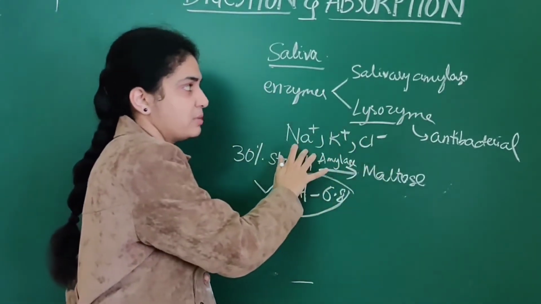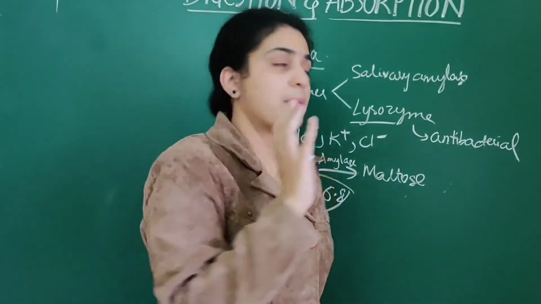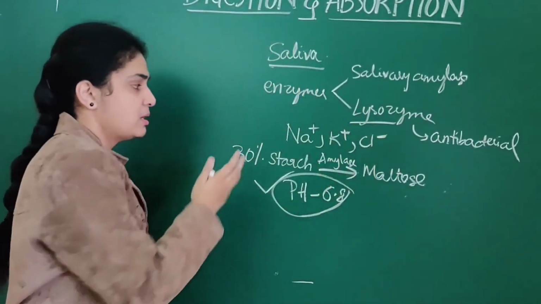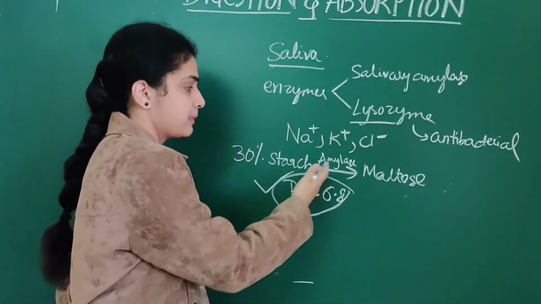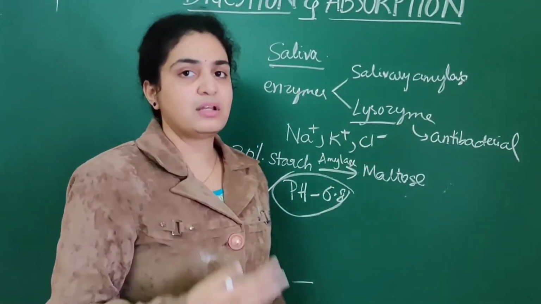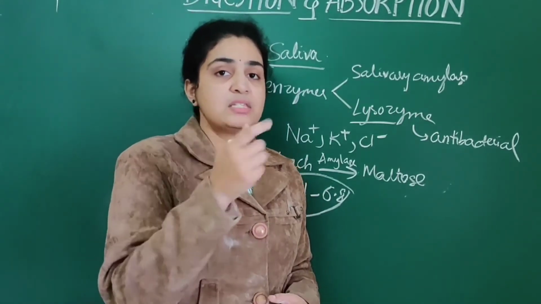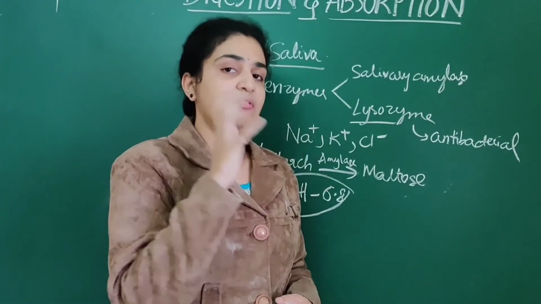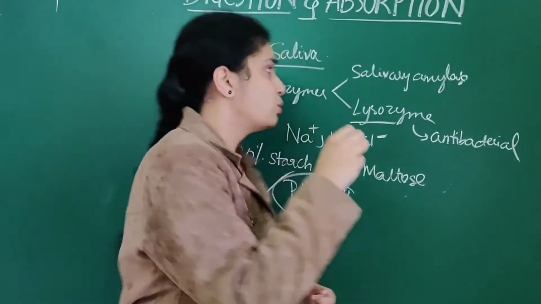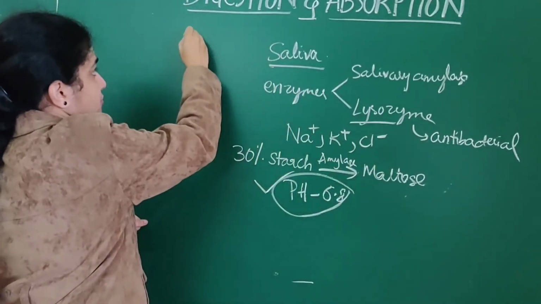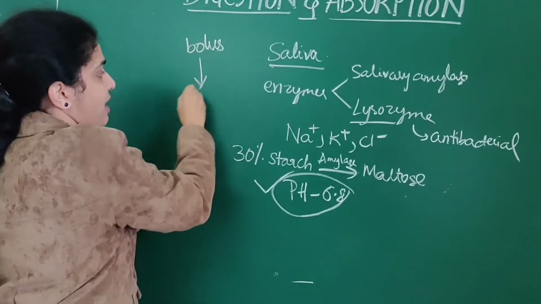It contains numerous electrolytes. Enzymes are also present, salivary amylase as well as lysozyme. 30% of starch is converted into maltose by amylase, and the pH is generally 6.8. Initially we discussed that saliva helps in the formation of food bolus, and this food bolus is passed into the pharynx.